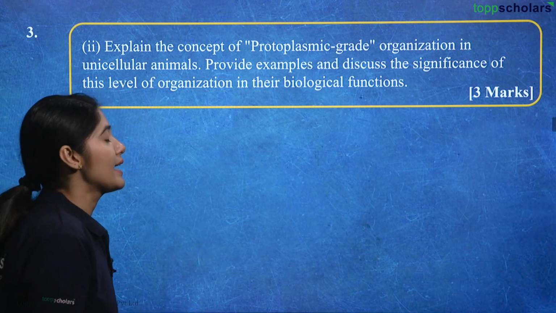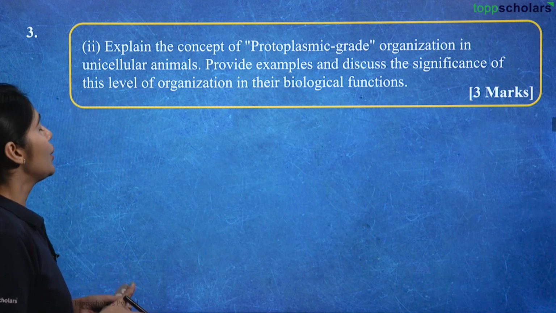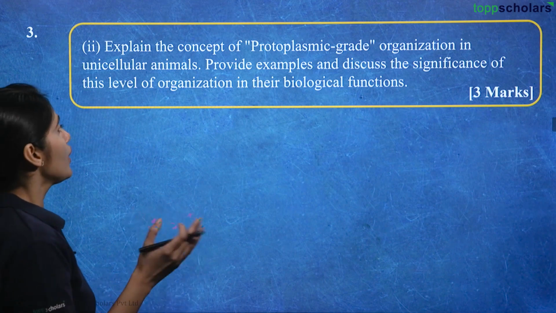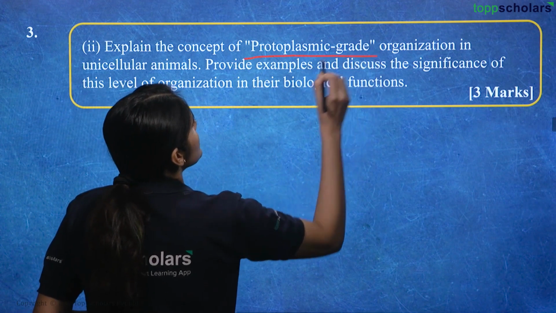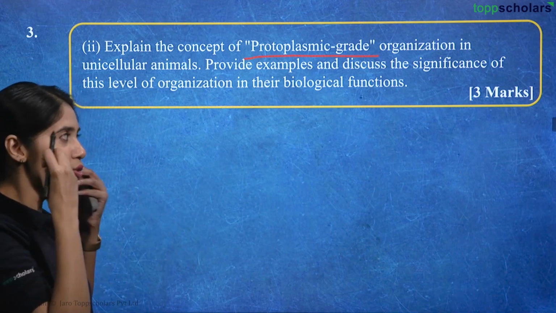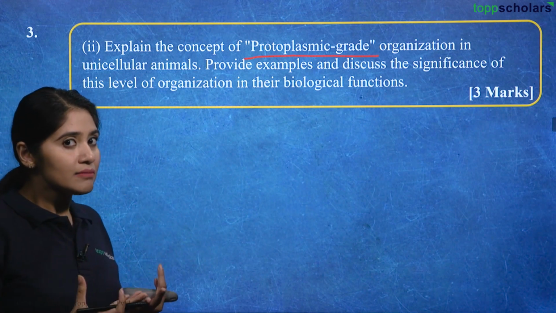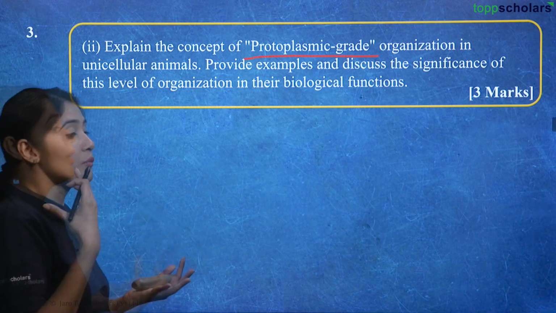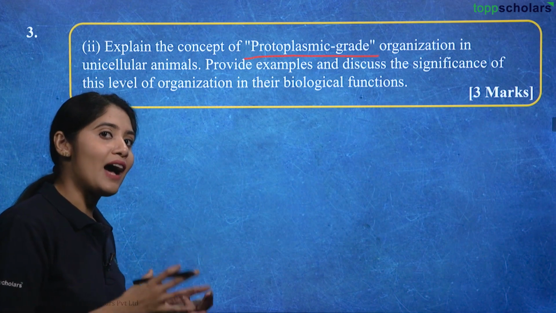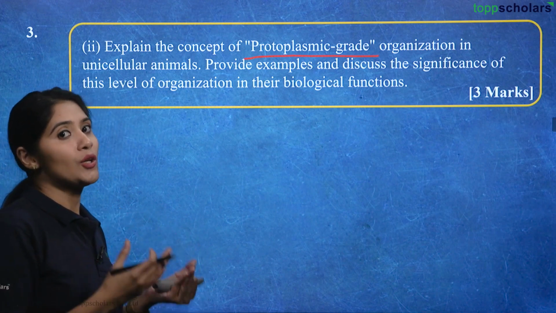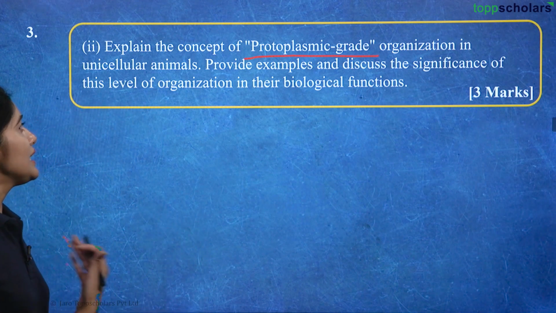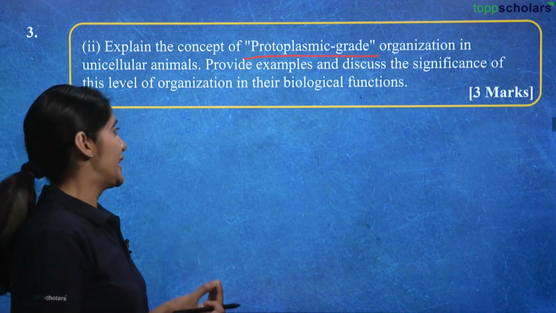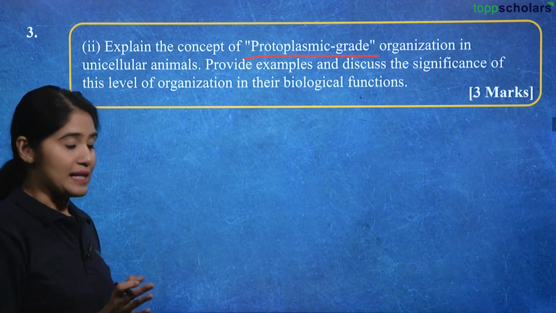Now, next question: explain the concept of protoplasmic grade organization in unicellular animals. Provide examples and discuss the significance of this level of organization in their biological function. So, what does protoplasmic grade sound like? Protoplasm is in unicellular organisms, right? These are the organisms which do not have a well-developed cellular structure. So we need to explain the concept of protoplasmic grade organization in unicellular animals.